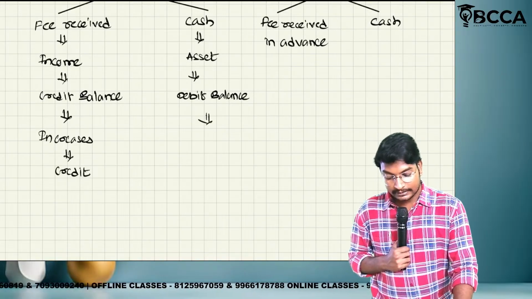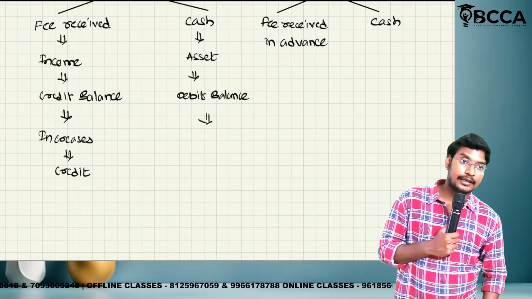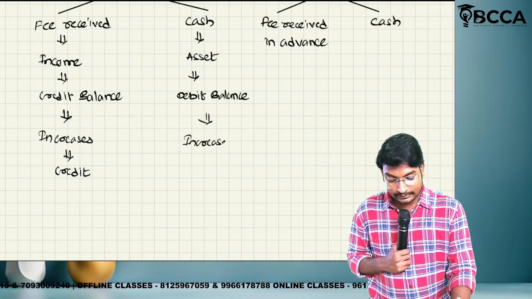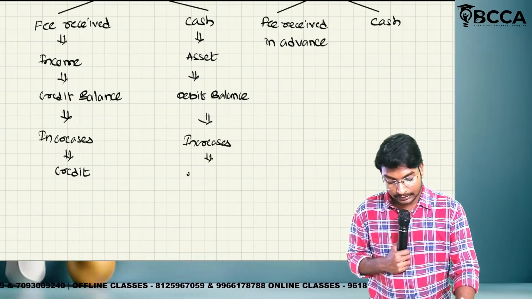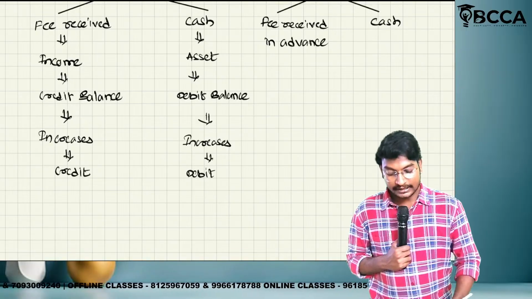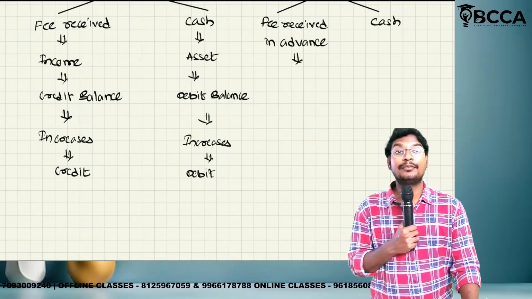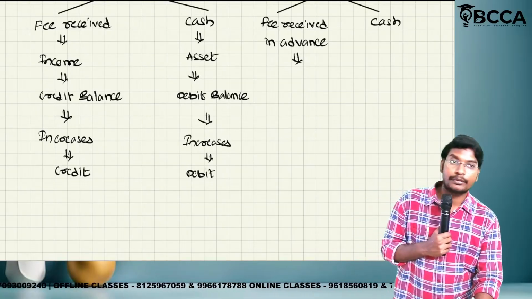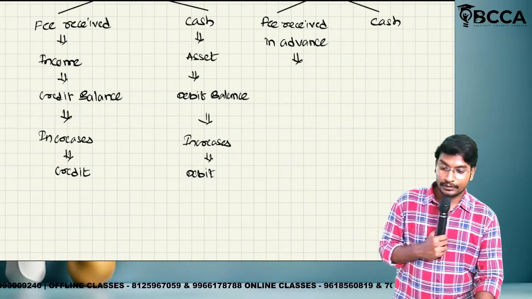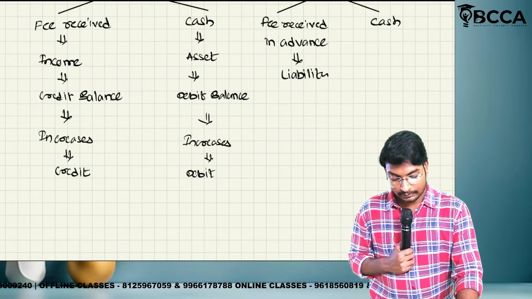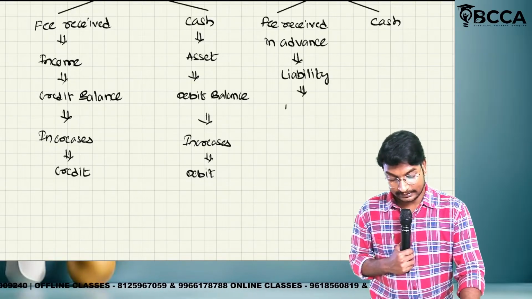Next, cash comes into the business or goes out? Comes in. So increases or decreases? Increases. So what we have to do? Debit. Next one. Income received in advance means asset or liability? Liability, because we have an obligation to provide a service or a good. Liability increases or decreases?